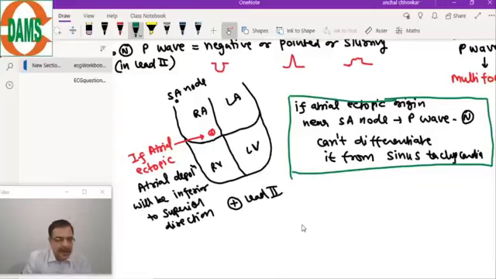Now, coming to the diagram of multifocal atrial tachycardia. This is the diagram.